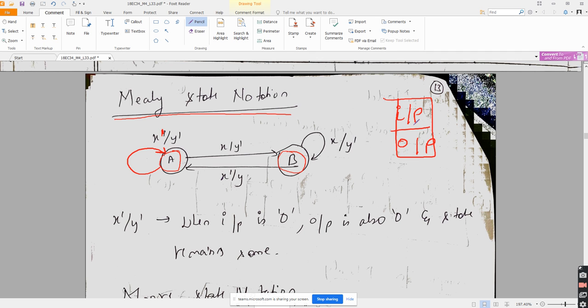Which one is the input variable? Which one is the output variable? X bar is the input variable. Huh? X bar input, Y bar... no, no, bar.